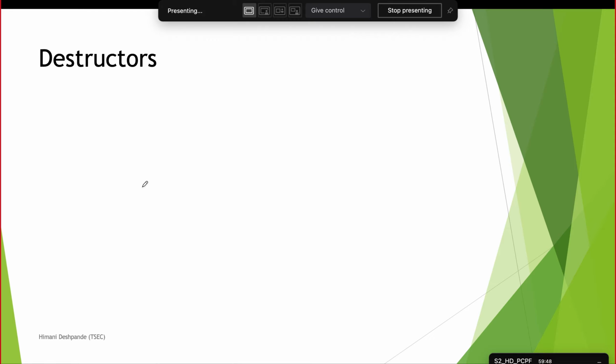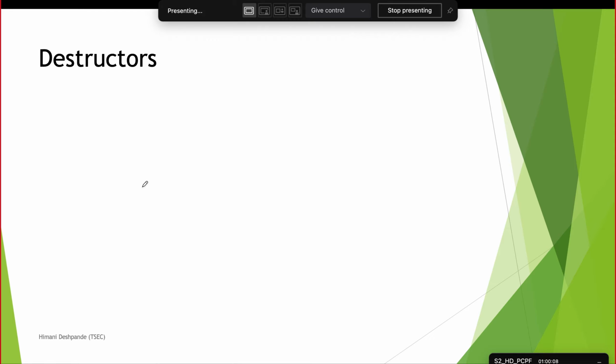Now we'll come to the small topic and the last topic which will be covered in your first test, that is destructors. As the name says, what will a constructor be doing? It will be giving memory. It will be making the members come into existence by allocation of memory.